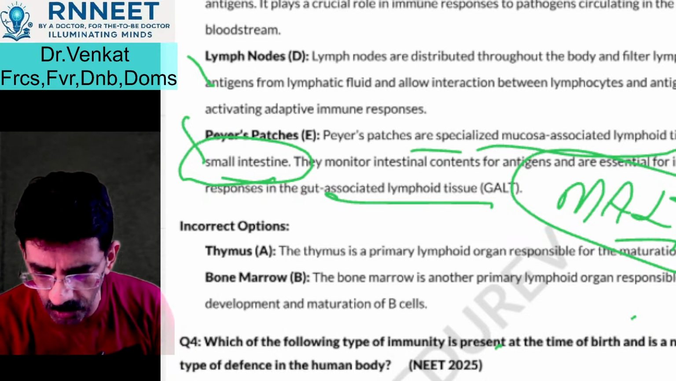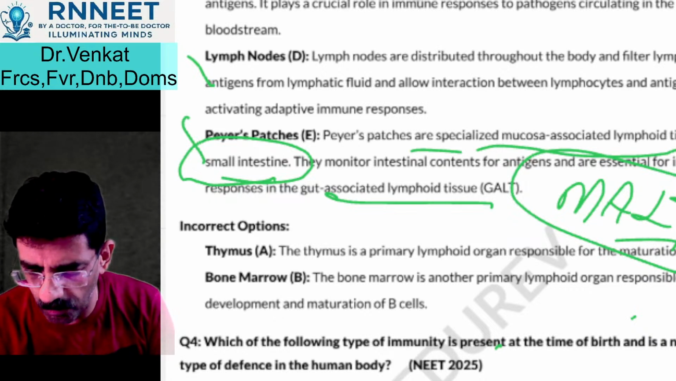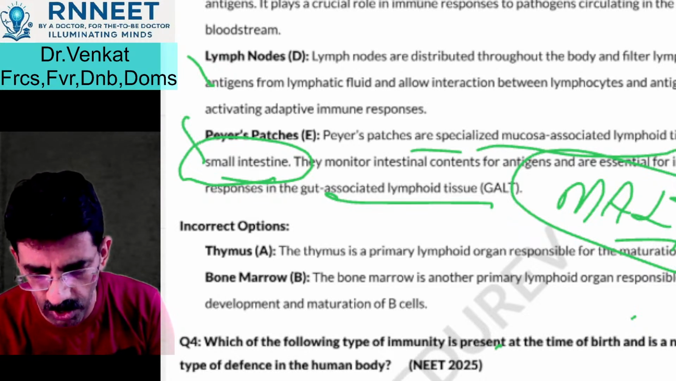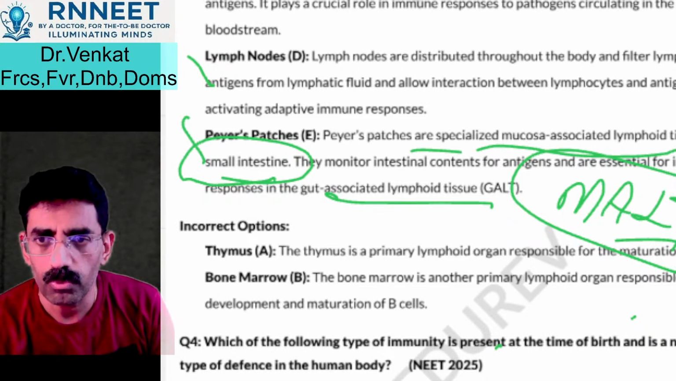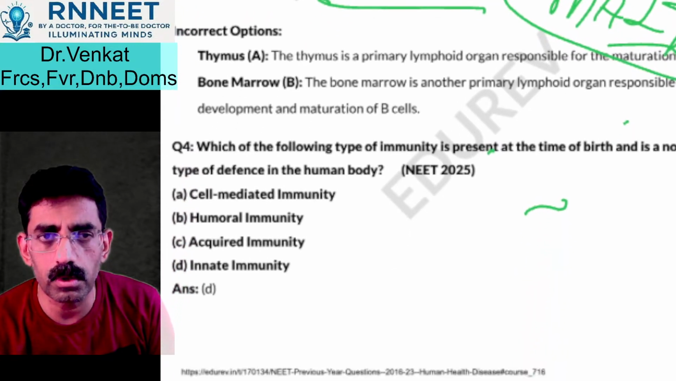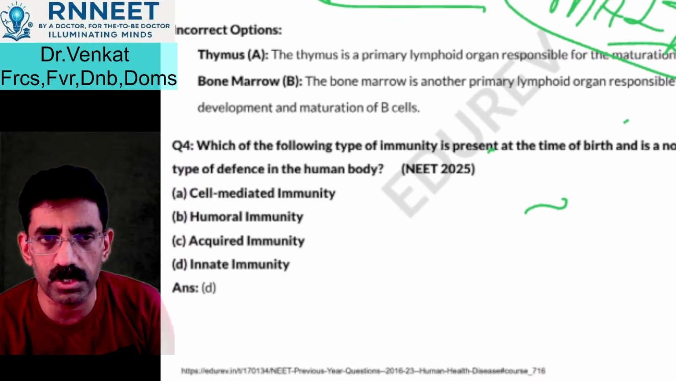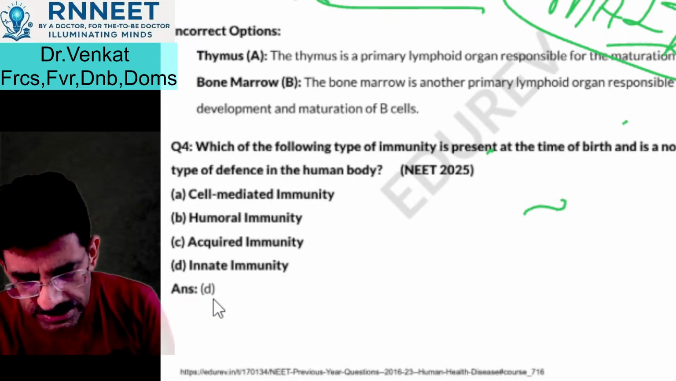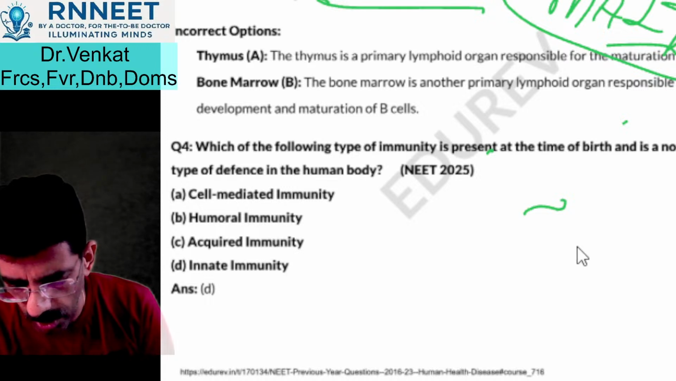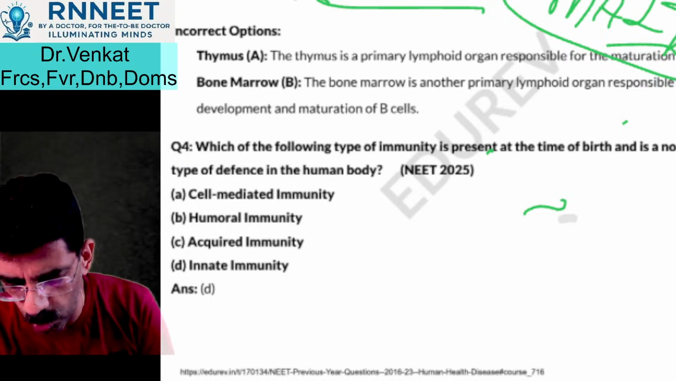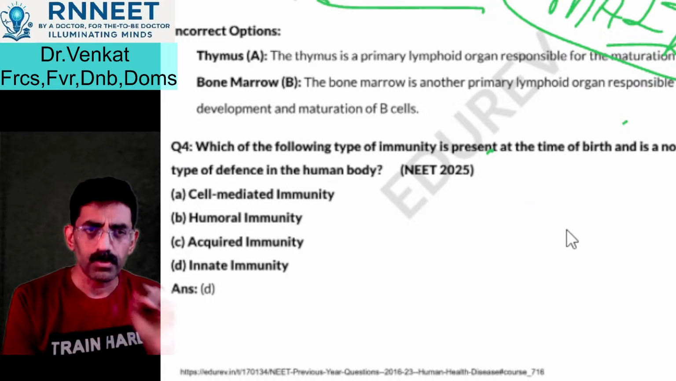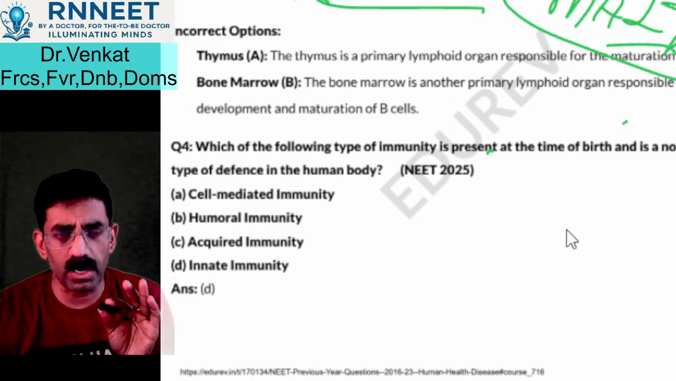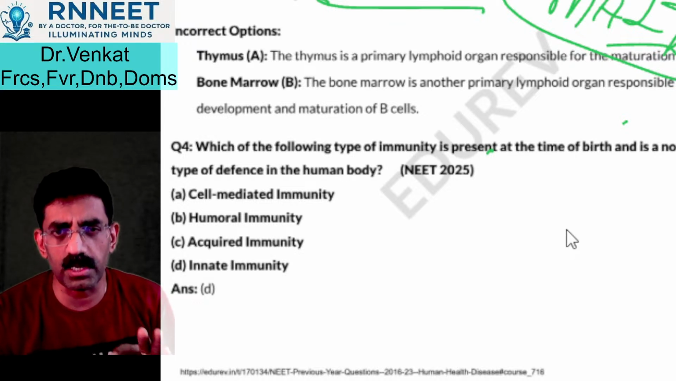Which type of immunity is present at the time of birth and is a non-specific type of defense in the human body? He's asking you. Now you people can see the question. The answer is also seen there, but anyway, don't bother about the answer. See the question and learn it well. It's not that because the answer is visible, we don't need to study. We need to understand the question and learn.